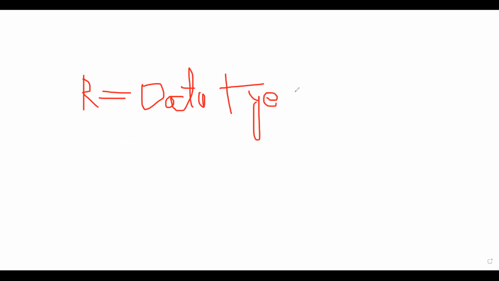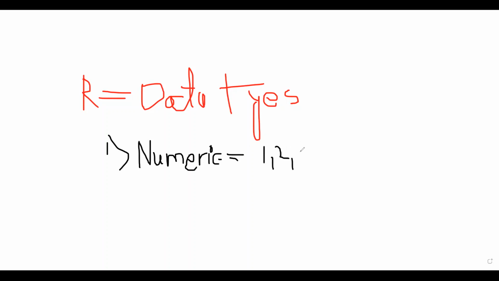So basically in any programming language, there are 4 to 5 basic data types. The first one is numeric. Okay, so what is numeric? We need to understand that numeric means a number. Okay, so 1, 2, 3, these are numbers. When we are assigning and using these numbers, the software considers them a numeric data type, like 1, 2, 3, and so on up to infinity.